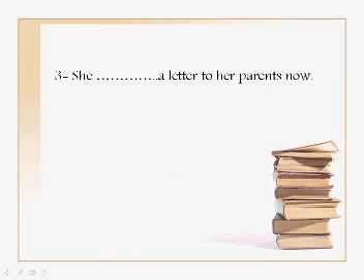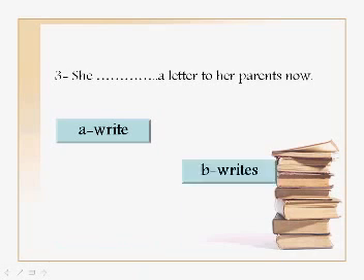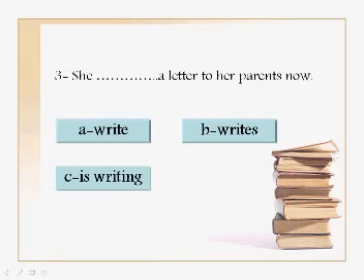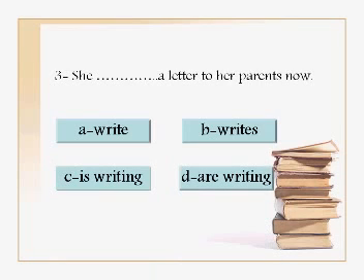Another question. Choose A, B, C, or D. She does a letter to her parents now. Okay? She does a letter to her parents now. Right? Writes, is writing, or are writing. Okay?